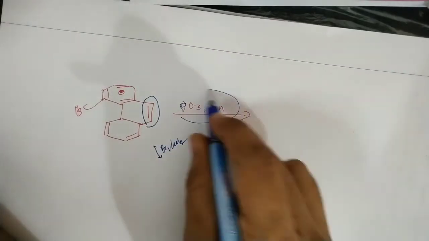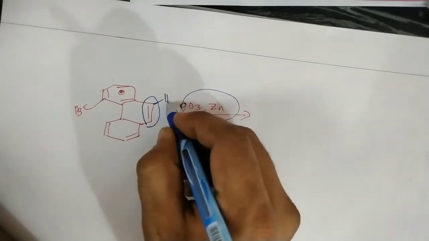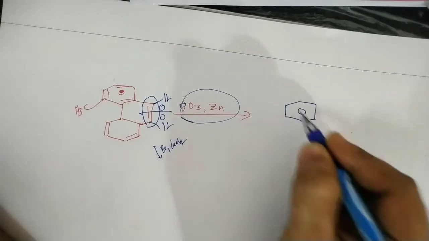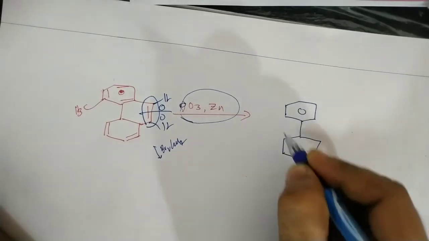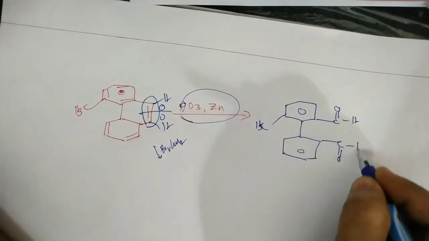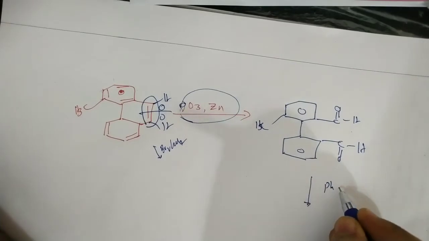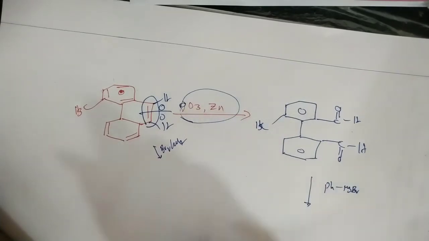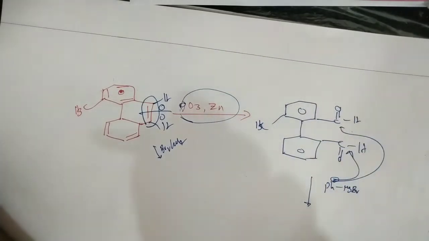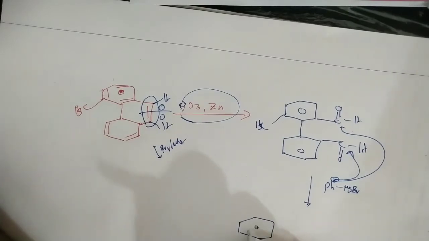So in this case, the ozonolysis reaction cuts the double bond and pastes the oxygen, as you know from the ozonolysis process. So here we get C double bond O with the methyl, and C double bond O on the other side. Now I am treating this with excess phenyl magnesium bromide followed by hydrolysis. So Ph minus attacks this carbonyl carbon as well as the other carbonyl carbon. So finally the product is C-OH with hydrogen, and this is also phenyl, meaning a benzene ring.